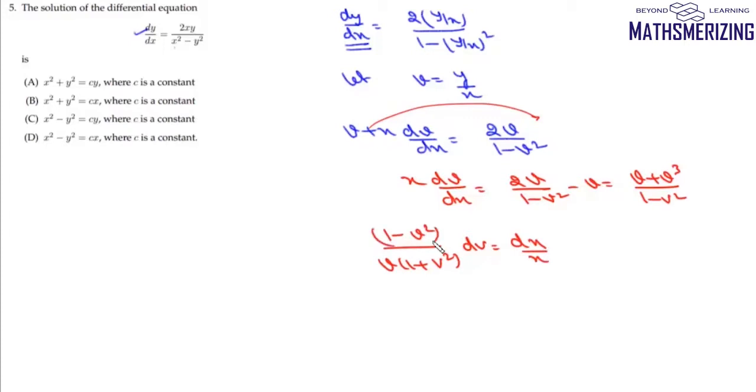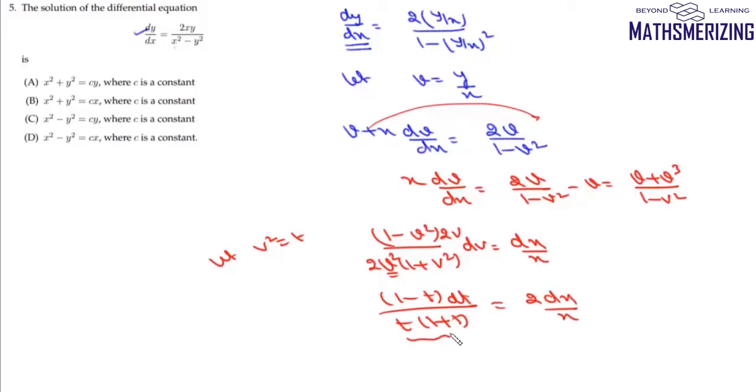Now we'll multiply and divide everything with 2v. Now we'll take v square as t, then we can write this as 1 minus t dt upon t into 1 plus t, and it'll be 2 dx upon x.